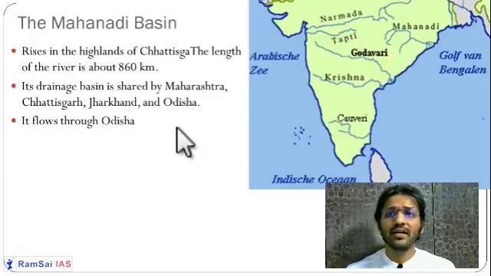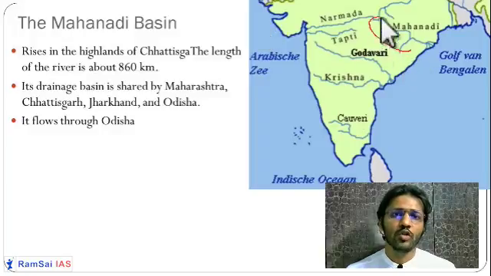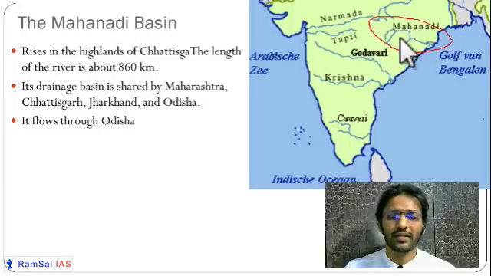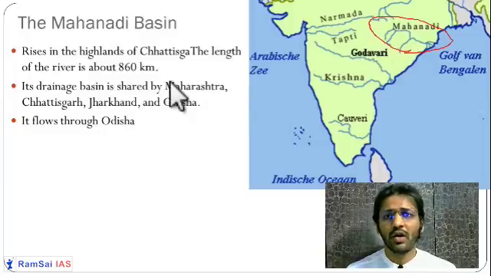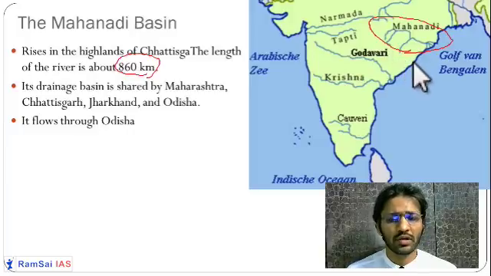Next important river is the Mahanadi basin. Above the Ganga you have the Mahanadi basin. Mahanadi rises in Chhattisgarh. We don't know the exact source of Mahanadi. It is not a very long river, but it is a huge river. Almost 860 kilometers long, flowing through Chhattisgarh, Jharkhand, and Odisha. So this is also a very important river.